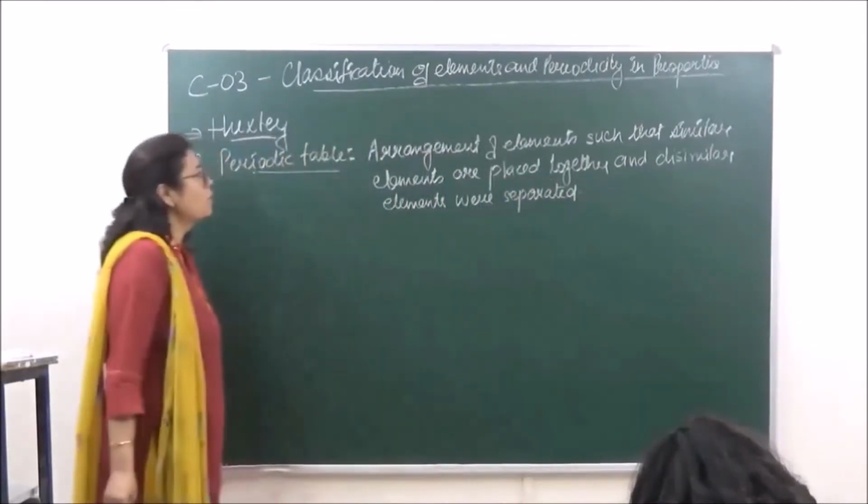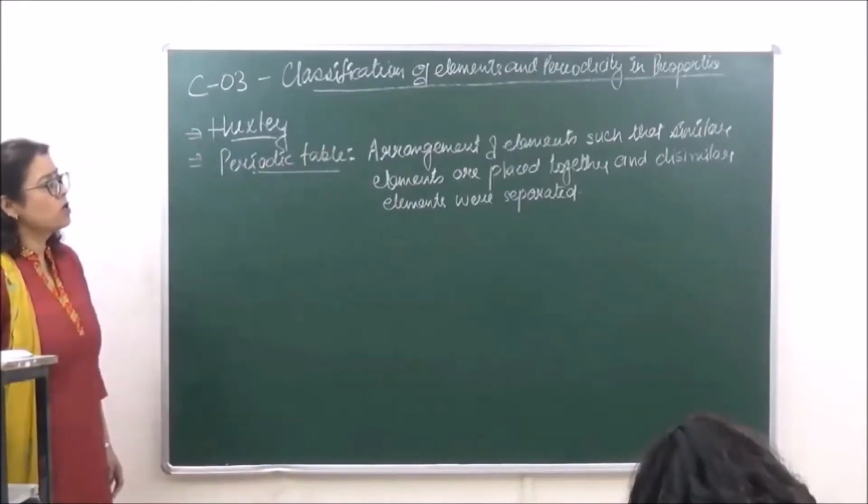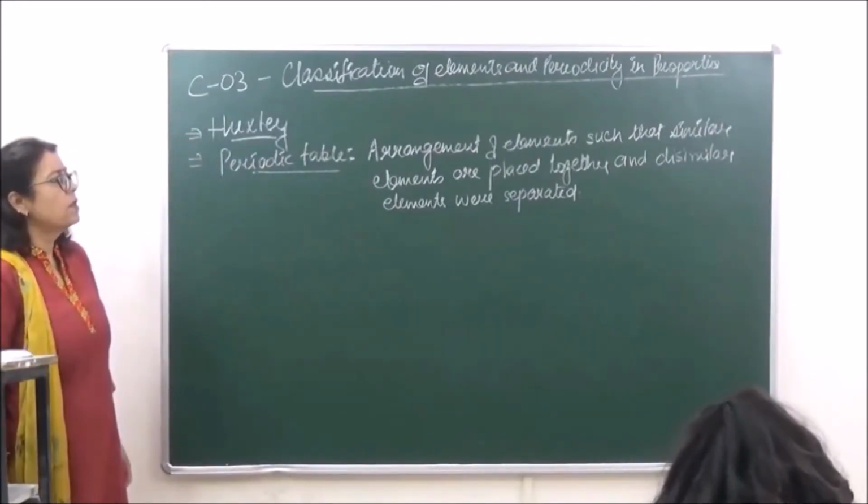This was the main objective, and this was the definition of periodic table.